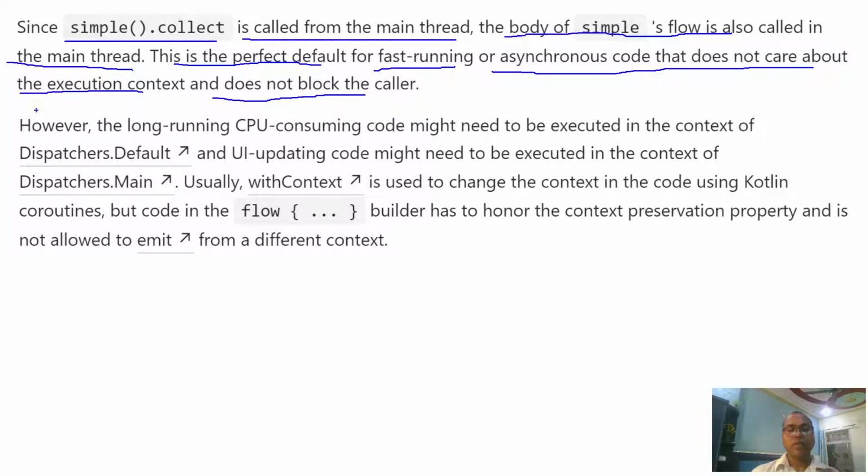But sometimes we need our producer flow to run in a separate context and our collector to run in a separate context.